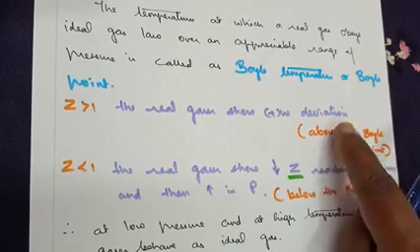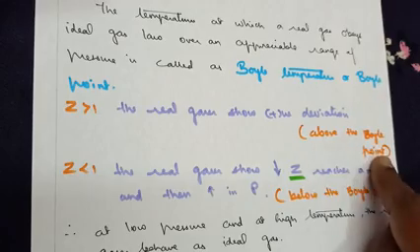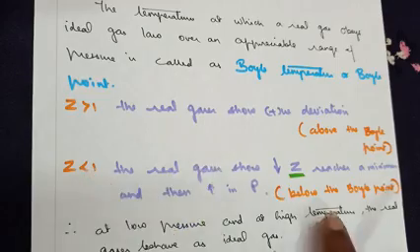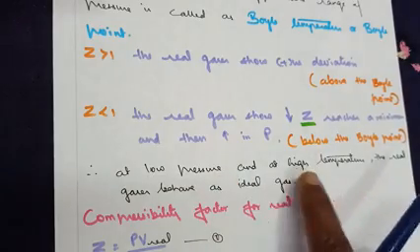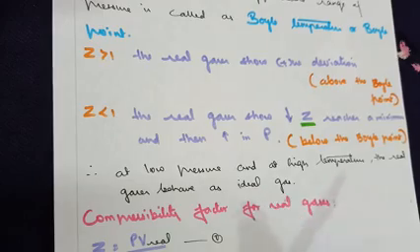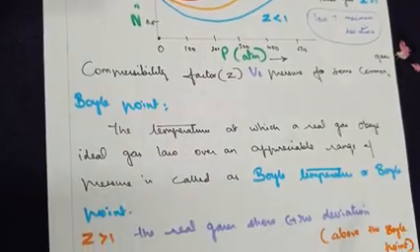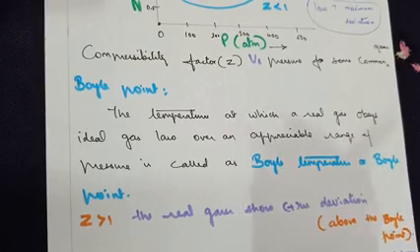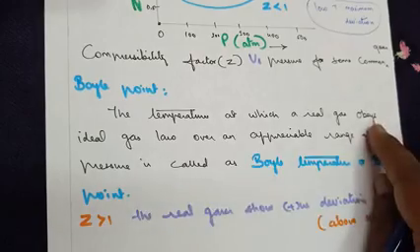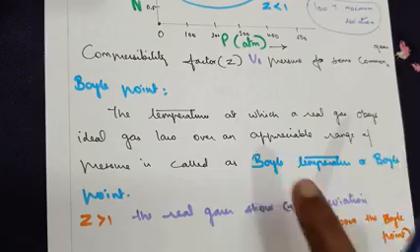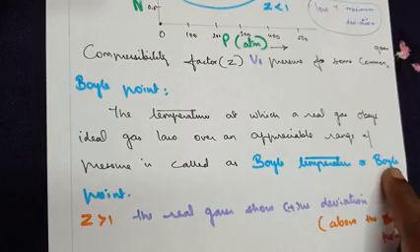So here it's above. When Z is greater than 1, the temperature is above the Boyle point, and when Z is less than 1, it's below the Boyle point here. Therefore, we can say that at low pressure and at high temperature, the real gases behave as an ideal gas. Coming back to the point, what is the meaning of Boyle point? The temperature at which the real gas obeys the ideal gas law over an appreciable range of pressure is called the Boyle temperature or Boyle point.